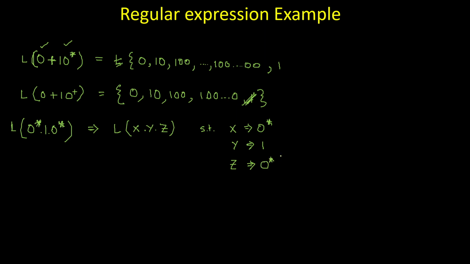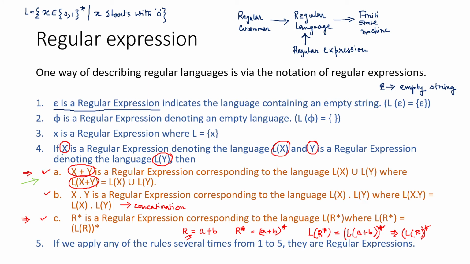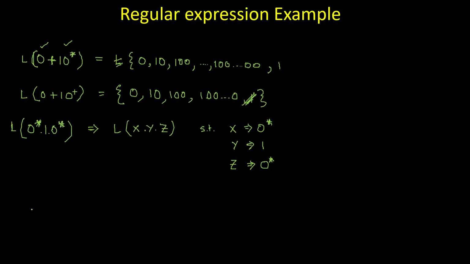Now concatenation among them is following this one. That means here we are considering this rule number 2. So basically this will follow something like any combination of 0 including null followed by a 1 and followed by any combination of 0 including null. So if you take the possible strings, the first one will be 1 only, assuming that I have no 0 in the left, no 0 in the right.